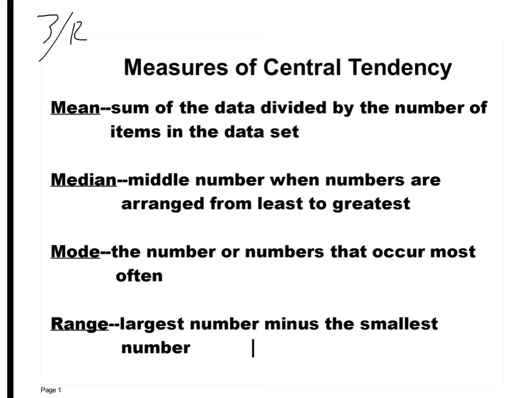Median, hey, if you don't ever remember what median is, think about it. The median on a highway is that gap in between the two lanes. You're going down I-35 to Oklahoma City, okay? It's a 4-lane highway. 2 lanes going south, 2 lanes going north. And there's a median in between. Sometimes it's concrete barriers, sometimes it's just grass.